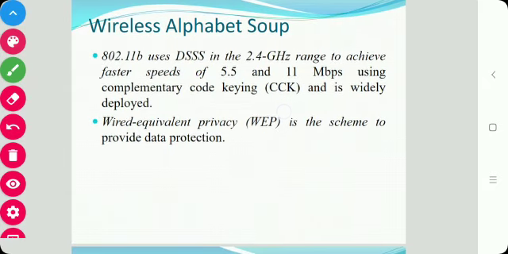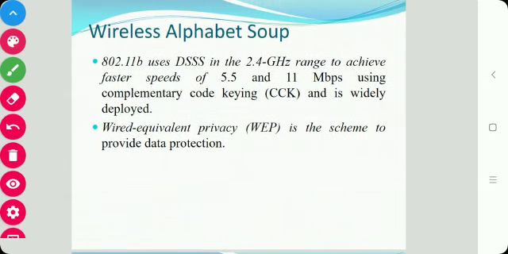Next is 802.11b. It uses DSSS, that is direct sequence spread spectrum, in the 2.4 gigahertz range to achieve faster speeds of up to 5.5 and 11 Mbps, and it uses WEP, that is wired equivalent privacy, for data protection.